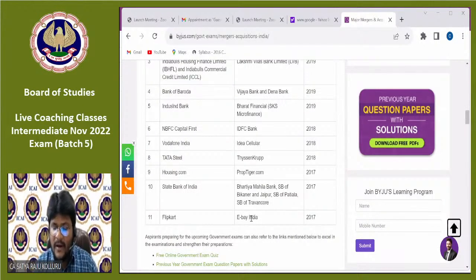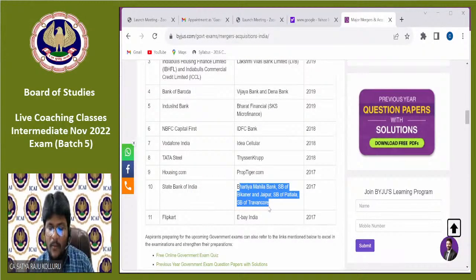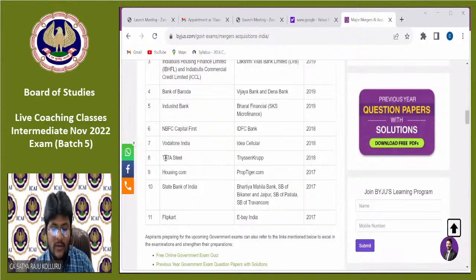And coming to State Bank of India, SBI, I'm highlighting here, SBI acquired Bharatiya Mahila Bank, SBI of Bikaner and Jaipur, SBI of Patiala, SBI of Travancore. In 2017, it happened. Coming to the 8th one, Tata Steel acquired Session Cup. And Vodafone, you might be aware, Idea Cellular is a different telecom sector company, which was ultimately acquired by Vodafone. That is the reason why, if you observe the Vodafone stores, they look like VI.